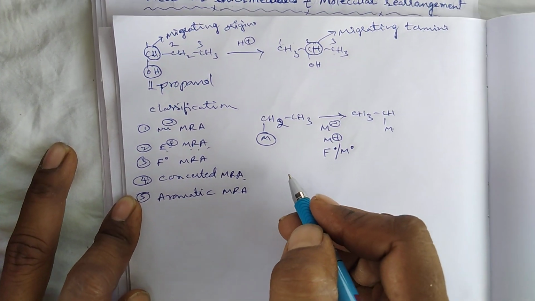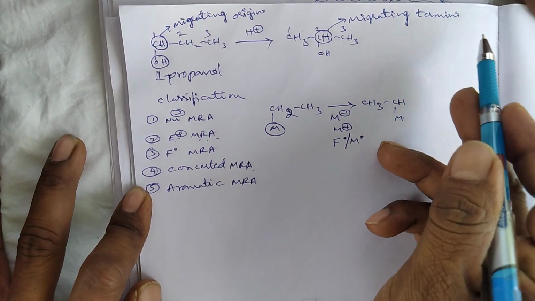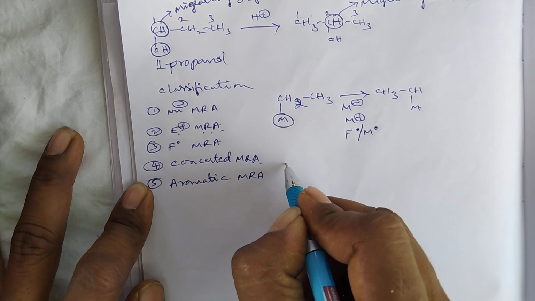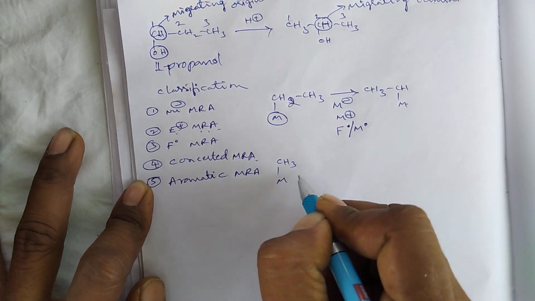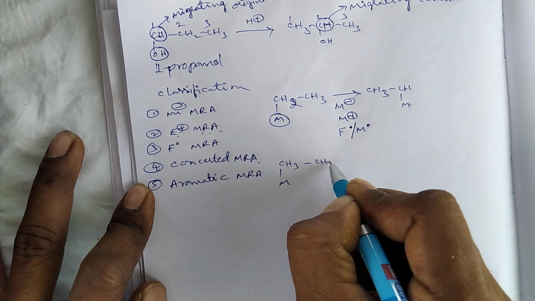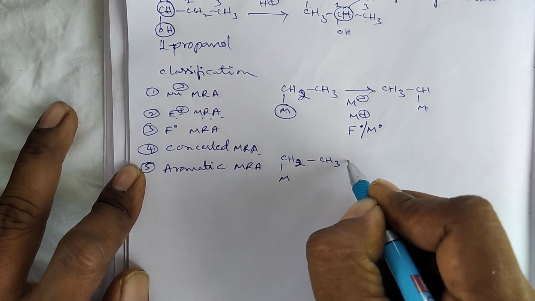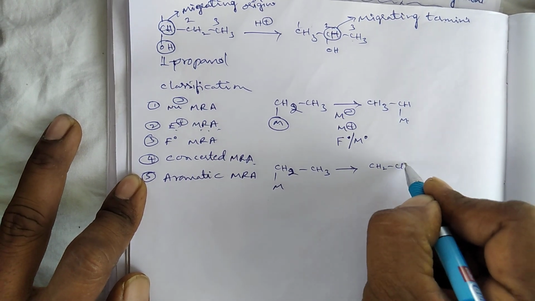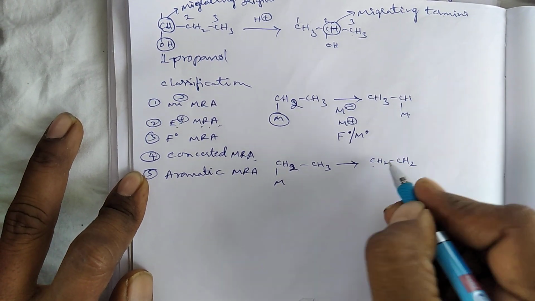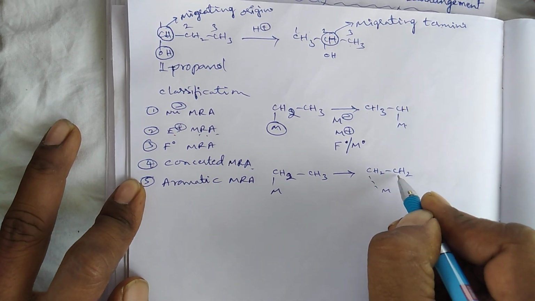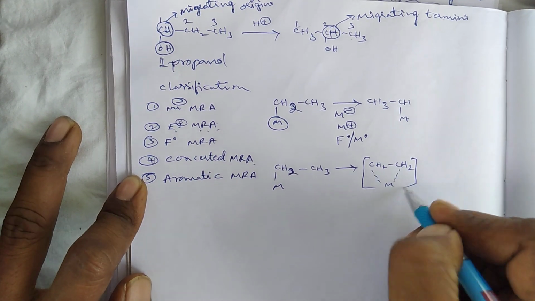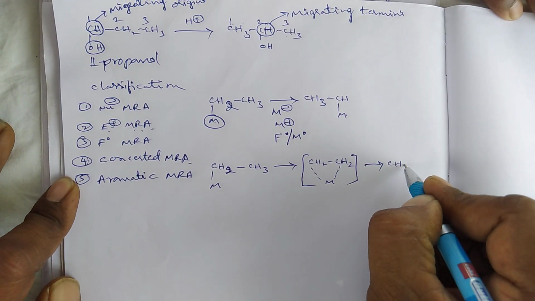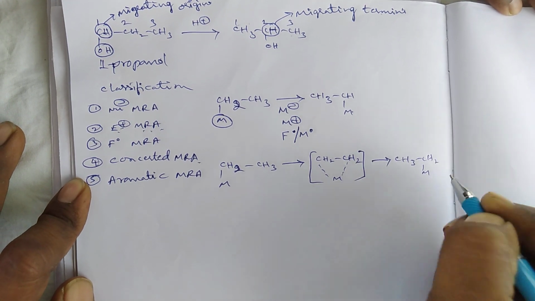Next one is concerted molecular rearrangement reaction. In a chemical reaction, if the molecular rearrangement takes place by the formation of a cyclic reaction intermediate, for example CH3M and CH3, which produce a cyclic molecule as reaction intermediate, finally which yields CH3 and CH2M.